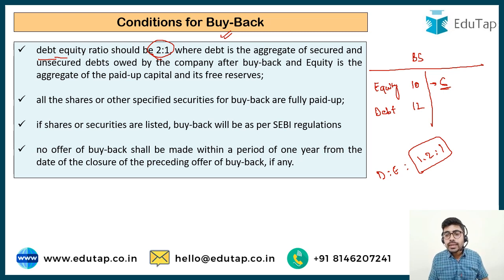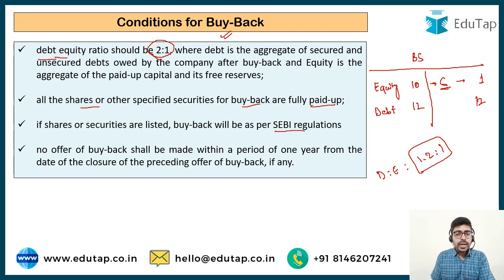You cannot do like this, that equity remains only 1 and debt remains 12. So this is going to be very risky for debt holders. They are going to feel हमारे साथ तो बहुत बड़ा धोखा हो गया, equity वाले निकल गए, debt वाले फंस गए. So this is not allowed. Other conditions is that all the shares for the buyback, they are fully paid up. So no call money should be pending on them. Also you have to comply with the SEBI regulations.